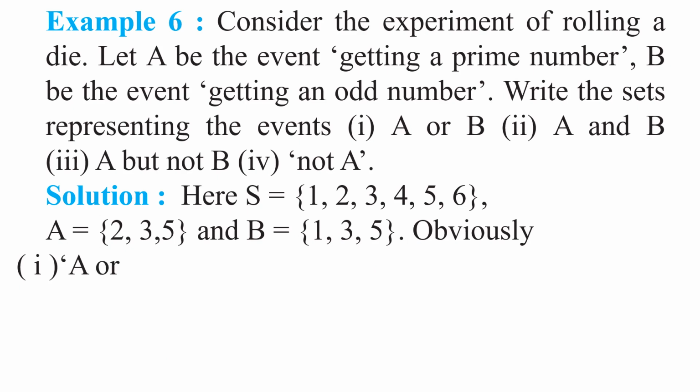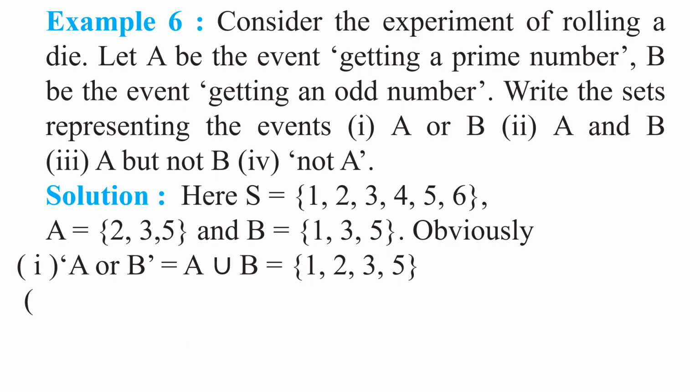Then obviously, first question, come to the first question, A or B. What is meant by A or B? A union B. We had to find the union of these two sets. Then what are the elements in the set A union B? 1, 2, 3, 5. Okay, my children. Do we remember the union of two sets concept, my children? We use the same concept here to find the event A union B. Understood this event A union B, my children?